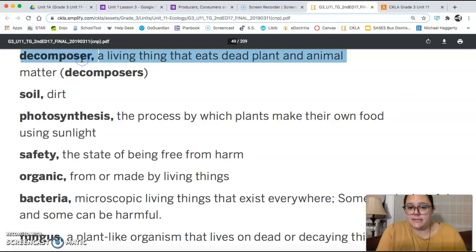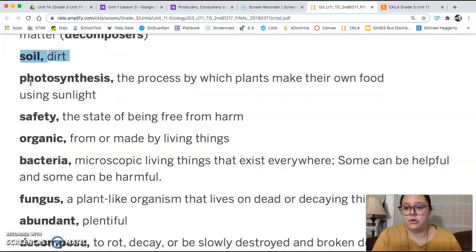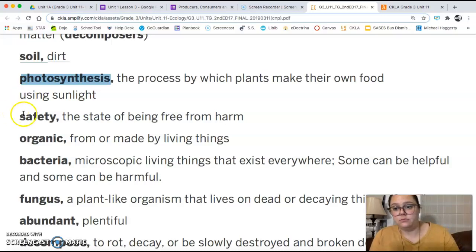Our first one is a decomposer, and that is a living thing that eats dead plant and animal matter. So these are things like insects or bacteria, and they feed on dead plant and animal matter. So not alive animals or plants, dead animals and plants. Soil is the same thing as dirt. Photosynthesis is a process that plants make their own food, and they do this using sunlight.